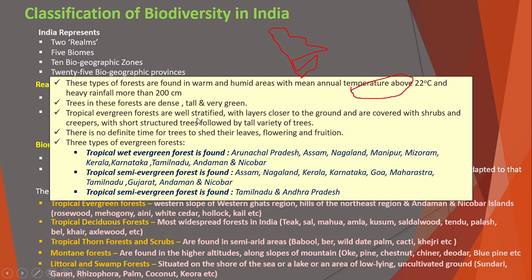Tropical evergreen forests are well stratified, with layers closer to the ground covered with shrubs and creepers, with short structured trees followed by a tall variety of trees. If we see from the ground up, you find shrubs, creepers, then the small trees, and up to these trees. In this region, trees are not higher than 6 meters.